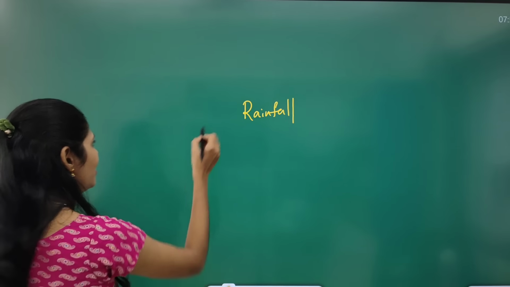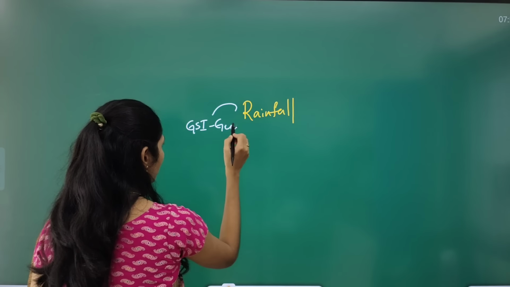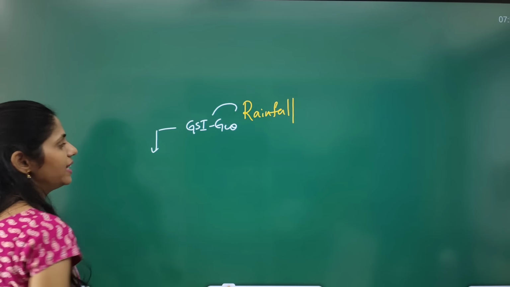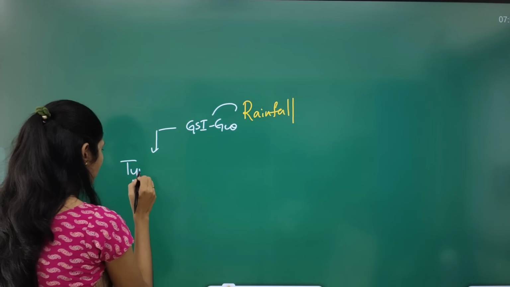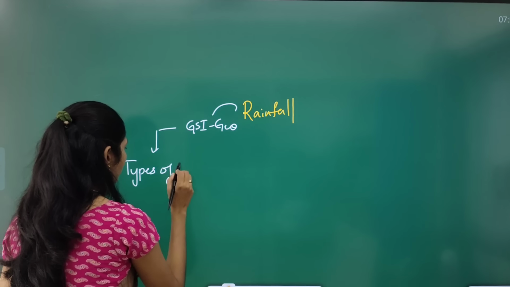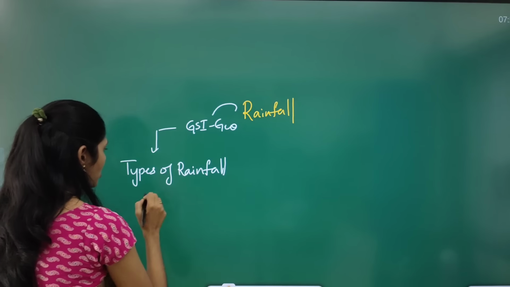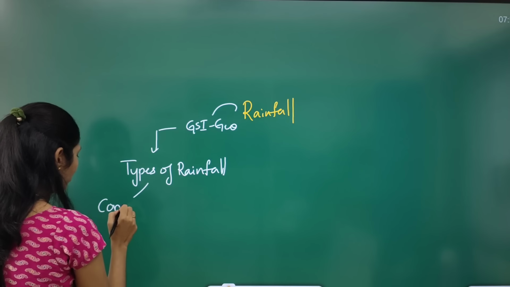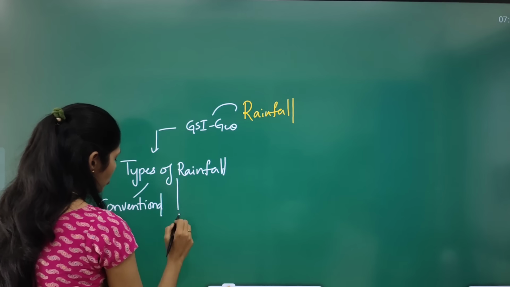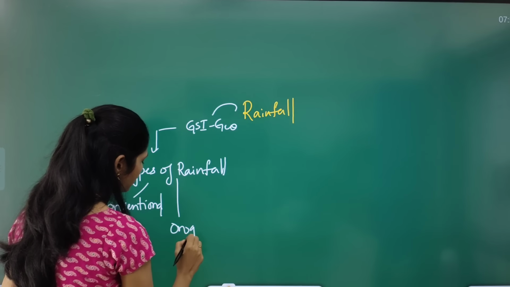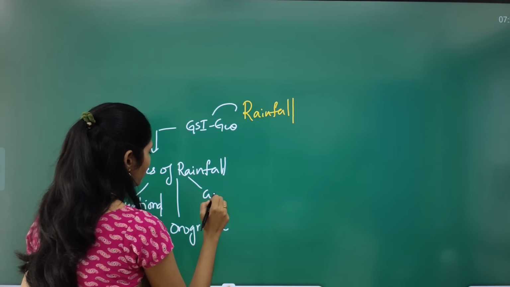So let us see. First let us connect with GS Paper 1, that is geography. So in geography you will be studying about different types of precipitation, for example, convectional rainfall, orographic, cyclonic.